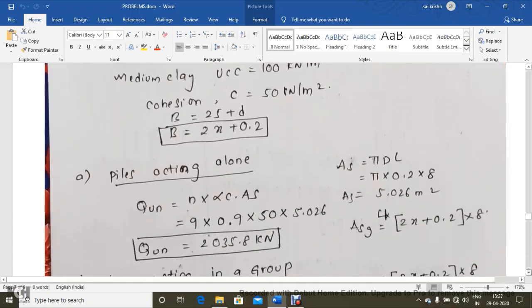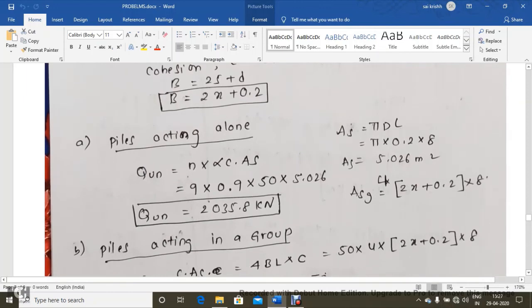So first we need to calculate the piles acting individually or alone. For the load carrying capacity of the piles, it has been mentioned to neglect end bearing resistance. The only element left is alpha C into AS multiplied by the number of piles. Alpha is 0.9 and C is 50. AS is 5.026. And this is 2035 kilonewtons. I've got the load carrying capacity. Surface area is pi into d into L. Like this, we get 5.026 meters square. That's what we have substituted here.